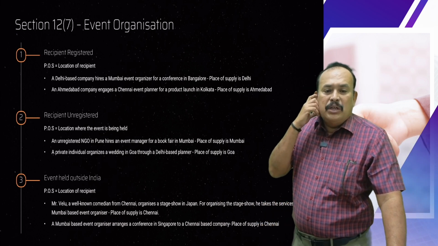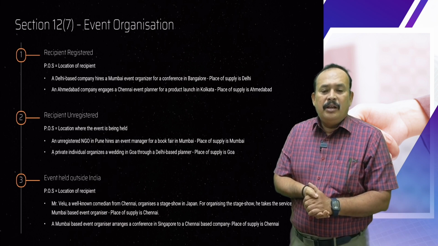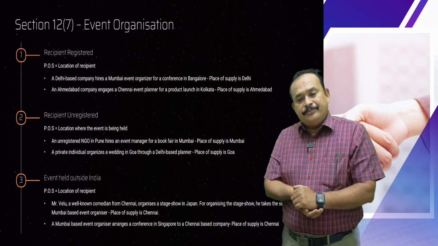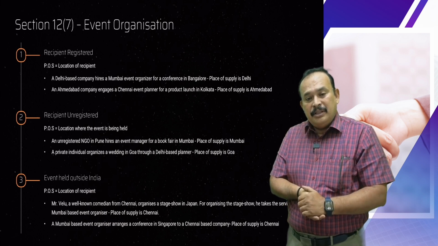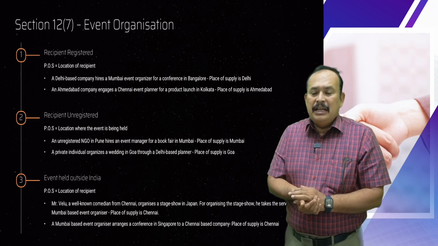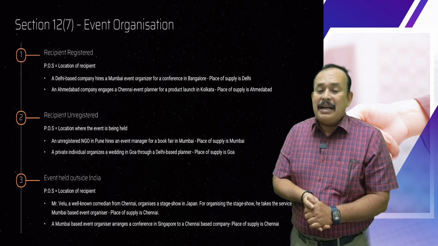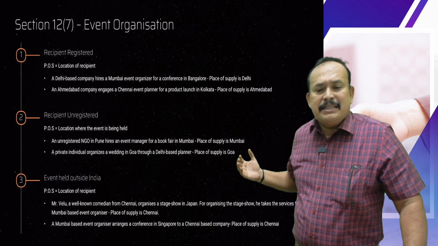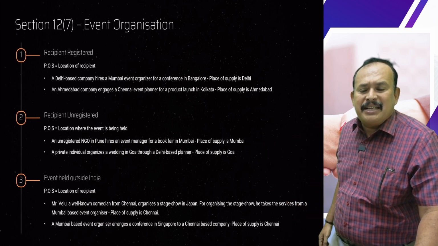Mr. Velu, a well-known comedian from Chennai, organizes a stage show in Japan. Event organized, an entertainment event in Japan. Supplier from India, recipient also from India. For organizing the stage show, he takes the services of a Mumbai-based event organizer.